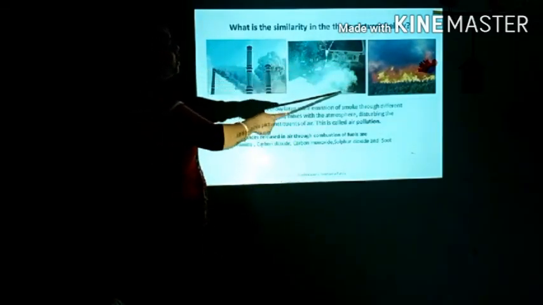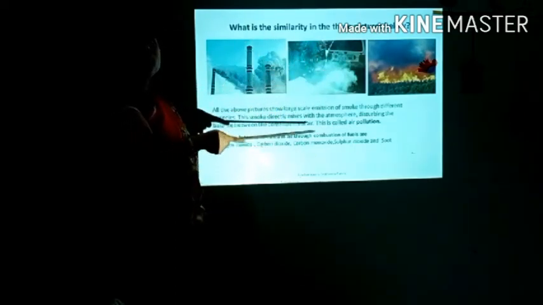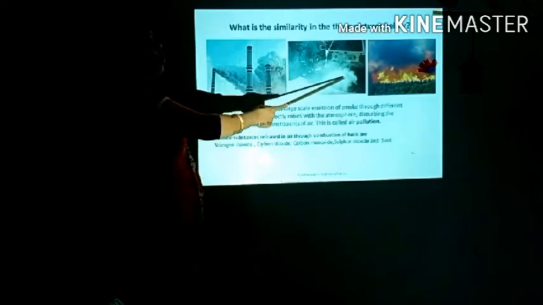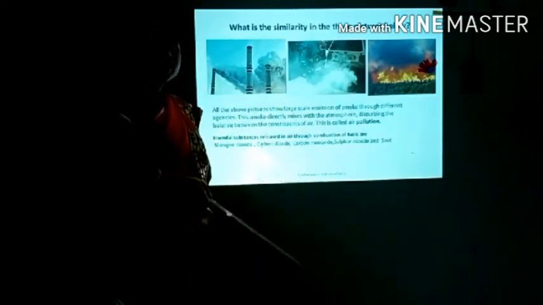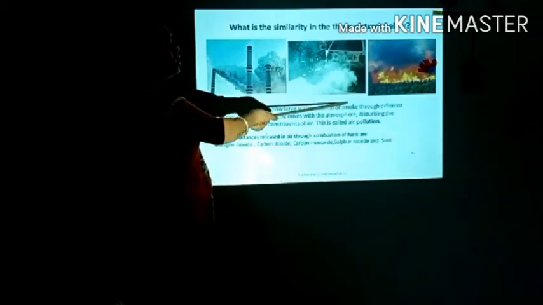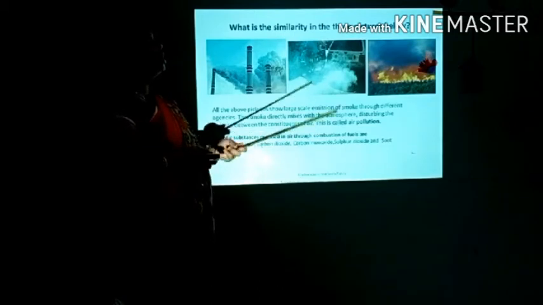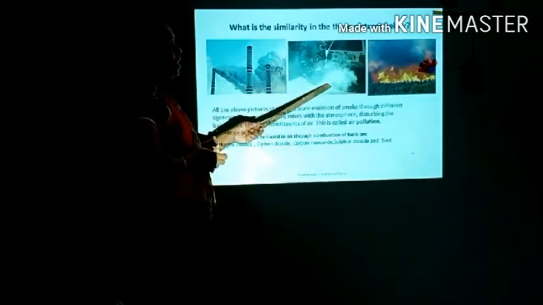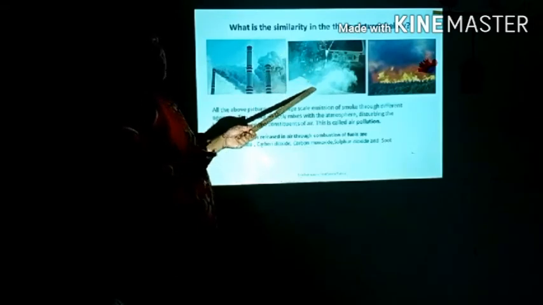Here you can see all the people standing in traffic but they are not switching off their vehicles. Due to that, what happens? There is a continuous emission of carbon dioxide, and if we try to breathe in such an atmosphere, we are not able to breathe. So carbon dioxide gets mixed with the air and we suffer from air pollution.